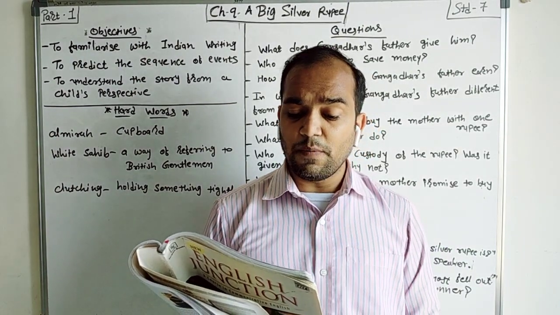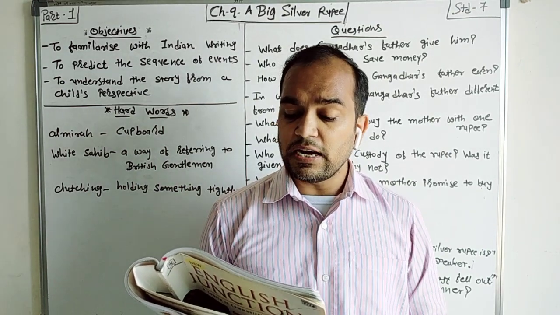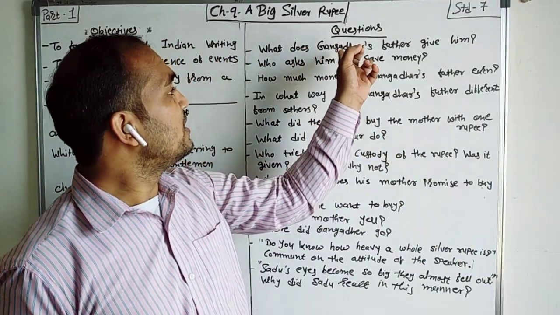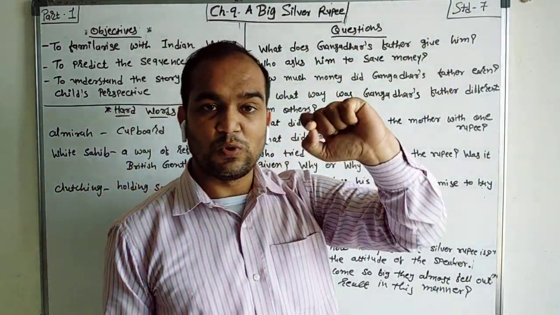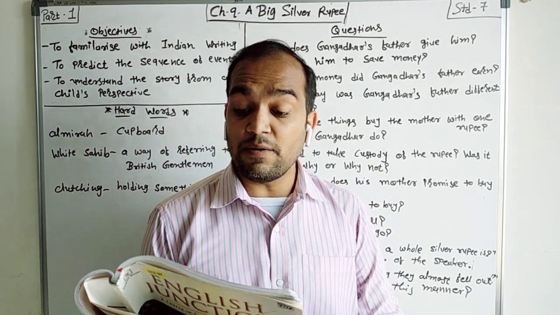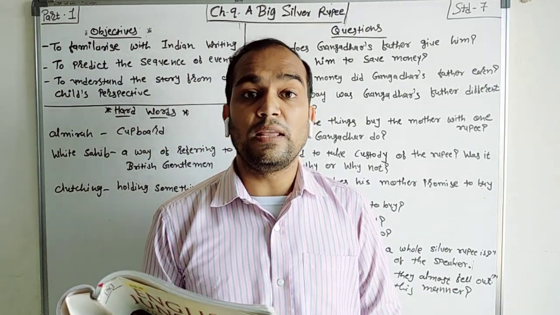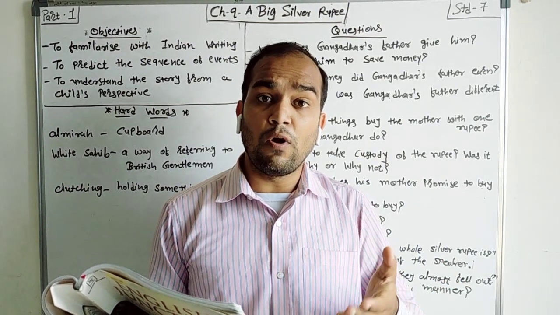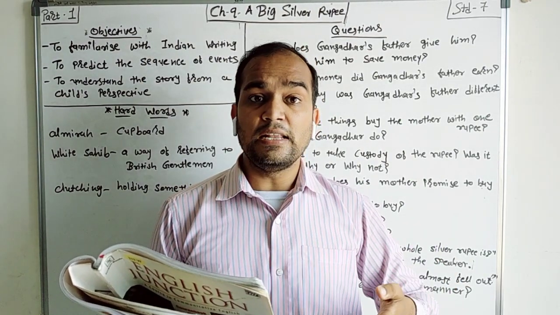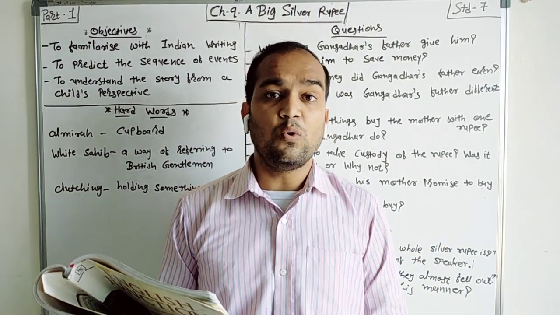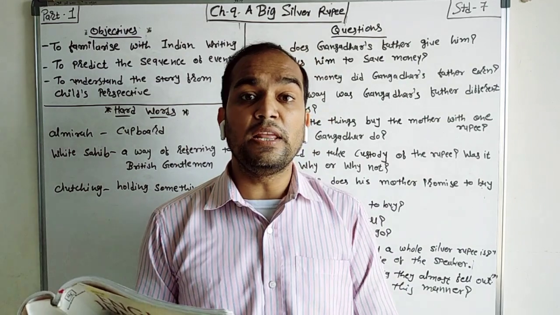So here the writer is presenting that Gangadhar's father gives him a shining silver rupee. He is unable to decide what to do with it. So what does Gangadhar's father give him? His father gave him a shining silver rupee, and he is unable to decide what to do with it. With the whole 1 rupee, what do I do? He is unable to think about it.